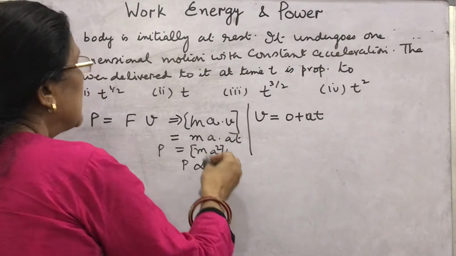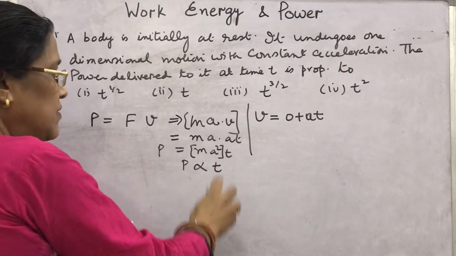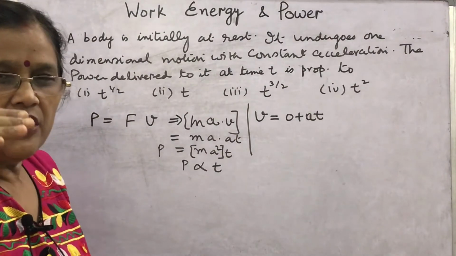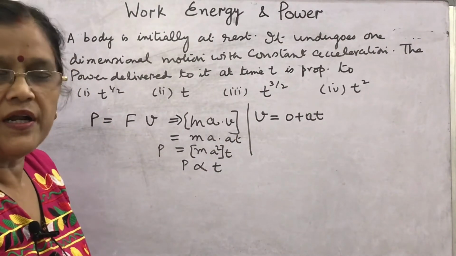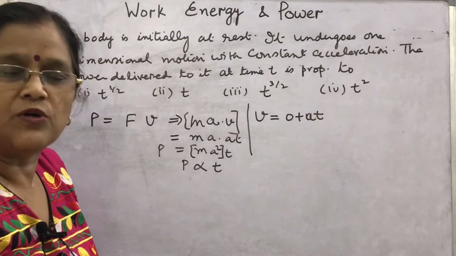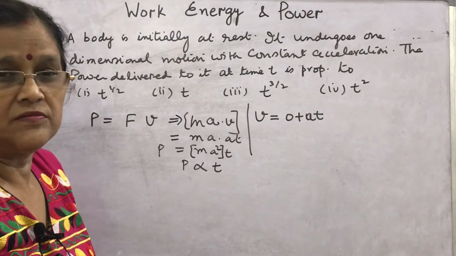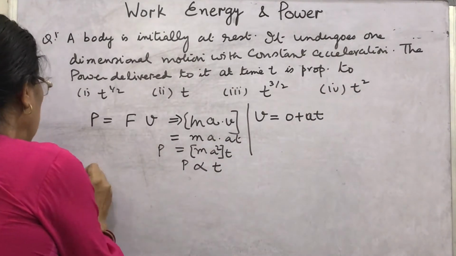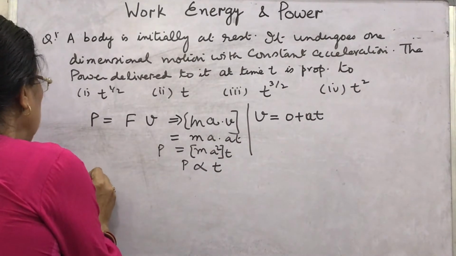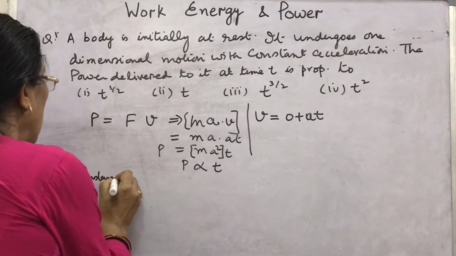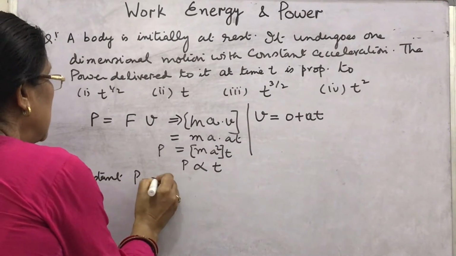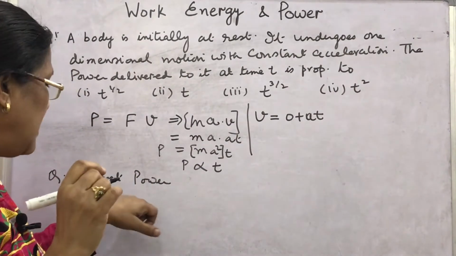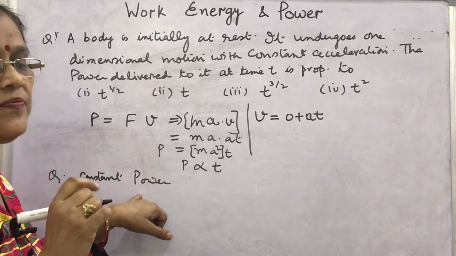In the same type of question, another question is given: a body is moving unidirectionally under the influence of a source of constant power. I am reading this question here: constant power, the body is moving unidirectionally under the source of constant power.